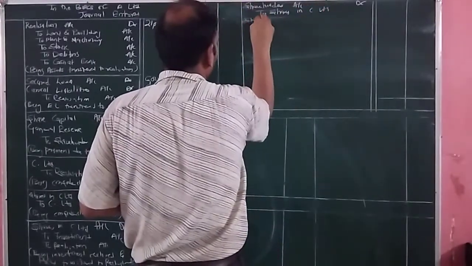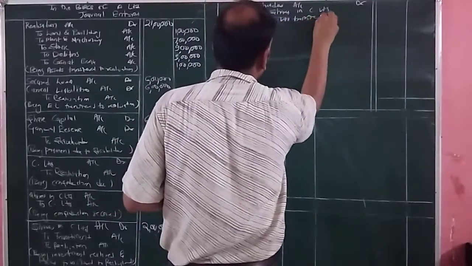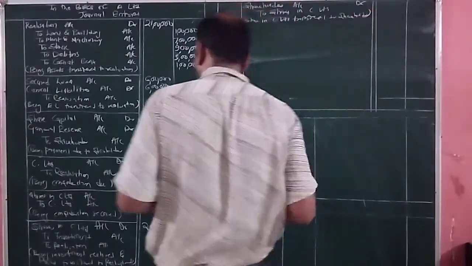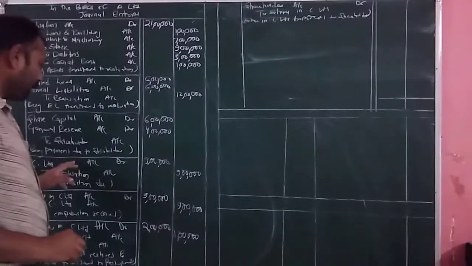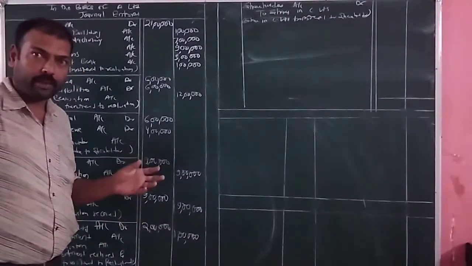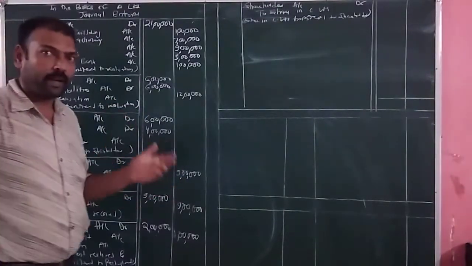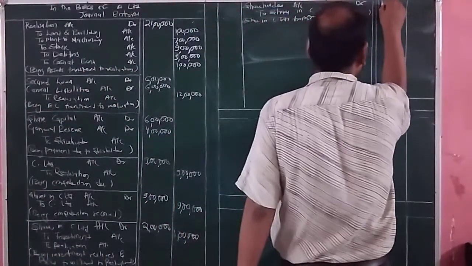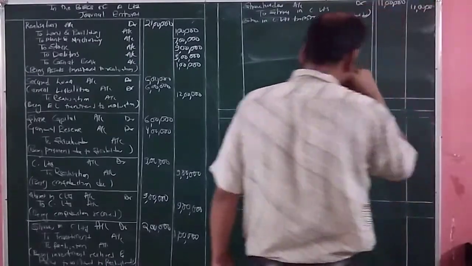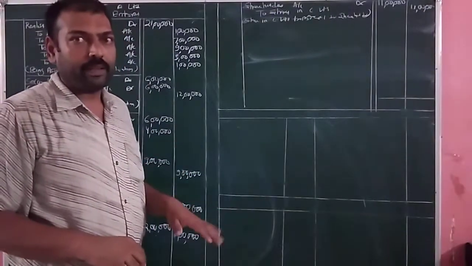So all shares in C Limited are transferred to shareholders. The total shares received from C Limited was 9 lakh rupees, and 2 lakh received out of the investment. So total shares received, it is equal to 9 lakh plus 2 lakh, that is equal to 11 lakh rupees.